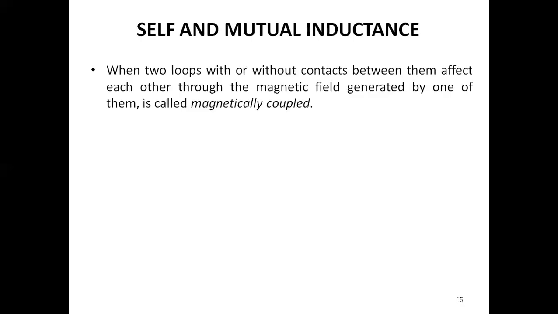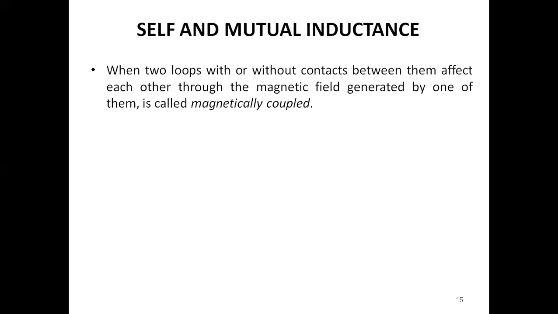Now we are going to take self-inductance and mutual inductance. Self means a single coil acting on itself, while mutual depends on another coil. First we will see self-inductance. Before that, what do we mean by magnetic coupling? When two loops, with or without contacts between them, affect each other through the magnetic field generated by one of them, they are called magnetically coupled.